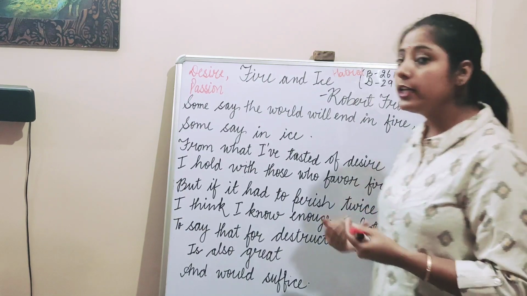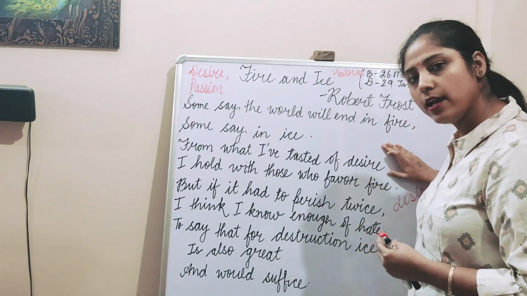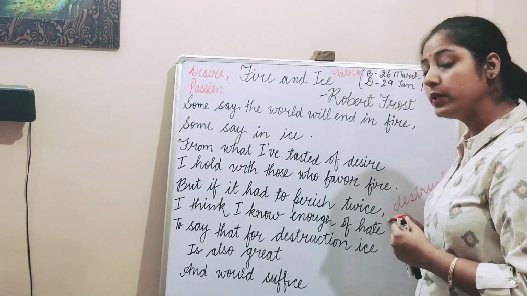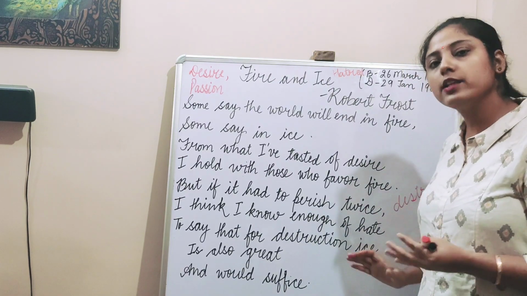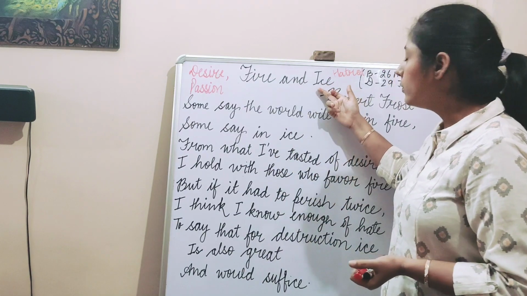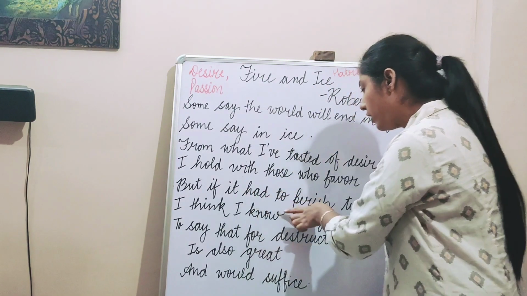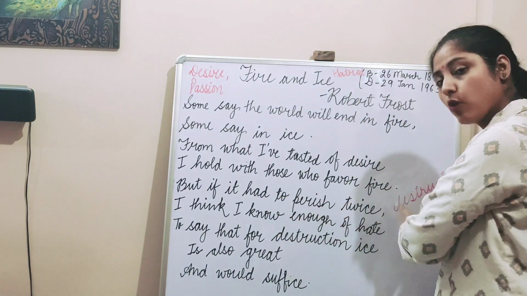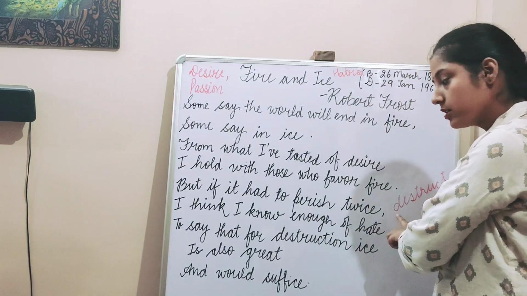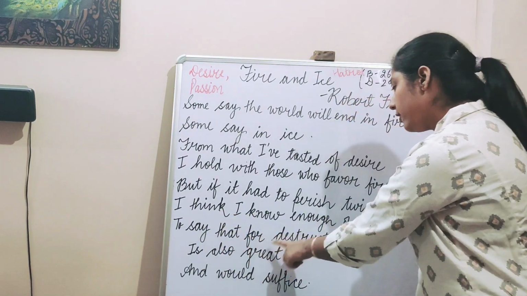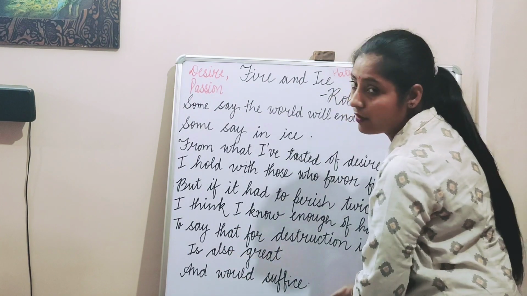It doesn't mean that I have only experienced desire. No, I have experienced that feeling of hatred also. So in this stanza, the poet is talking about our second symbol, that is ice. If the world has to perish twice, I know enough of hate to say that for destruction ice is also great and would suffice.